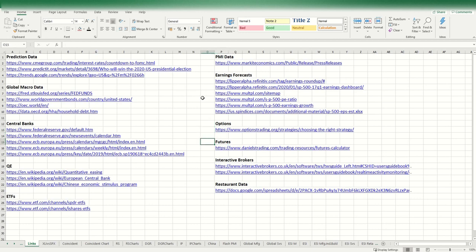Futures, for those of you who are interested in futures, obviously they're calculated quite differently to buying CFDs or stock or options. So this website here is just a futures calculator. You just click on it and change the instrument, put in your different buys and sells, and it will calculate what your potential profits are, etc.